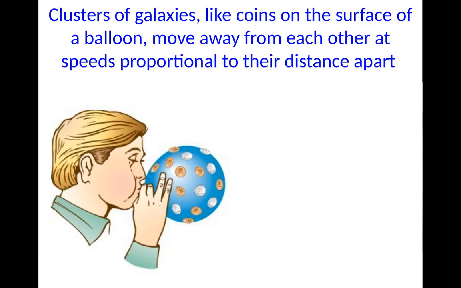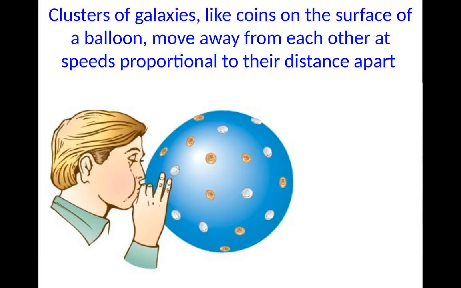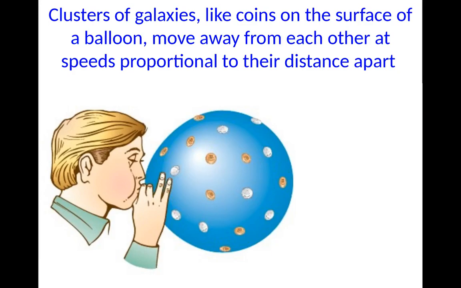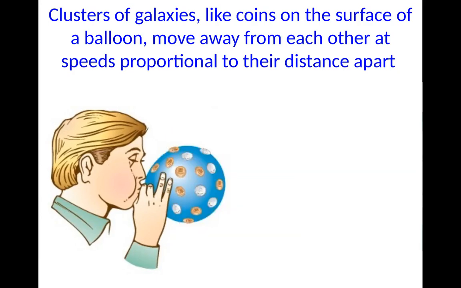So, for instance, imagine we're blowing up a balloon. At any point on the balloon, the things, as they expand, will move away from each other. And so basically, at every point, it looks like galaxies are all moving far away from each other. The speed at which they move away is proportional to the distance that they are apart. This is very much like Hubble's law.